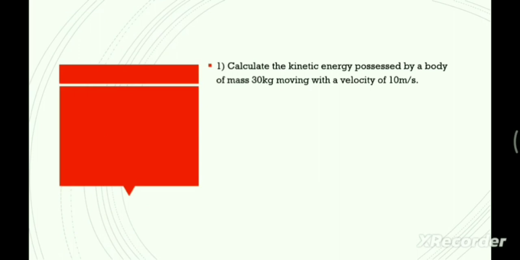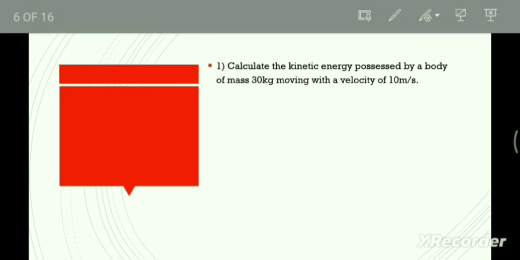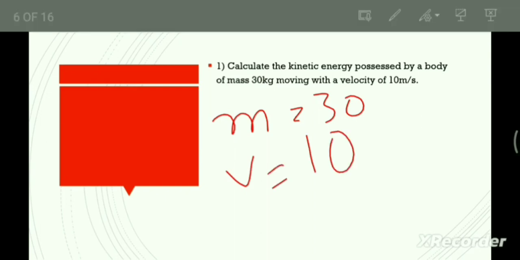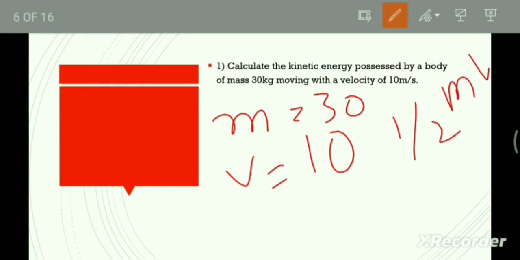So next, let's do one problem on the kinetic energy. First problem, what have they given? Calculate the kinetic energy possessed by a body of mass 30 kg moving with a velocity of 10 meter per second. Here mass is given as 30 kg and velocity is given as 10. Okay, so what formula do we have to use here? Half into mv squared, that is the kinetic energy formula.